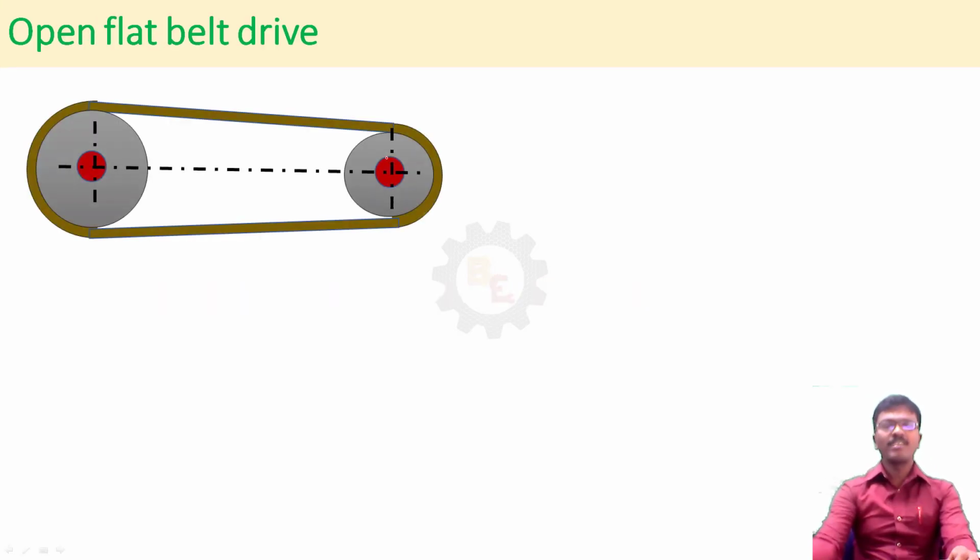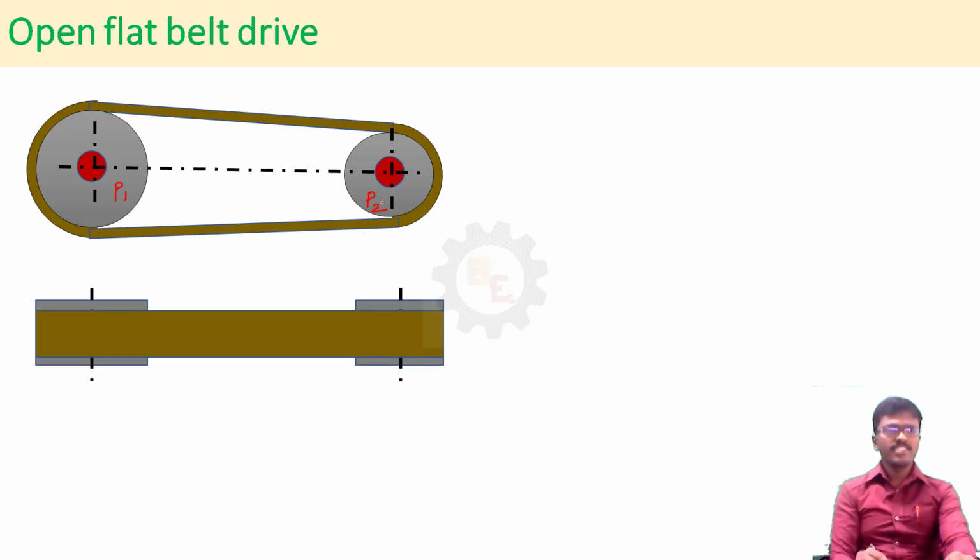Open belt drive. You see here, the open belt drive picture, front view, is given here. There are two pulleys, pulley 1 and pulley 2, driver pulley and driven pulley, whatever it may be. This is the top view. Now you can see here the power is transmitted from pulley 1 to pulley 2 through a belt.